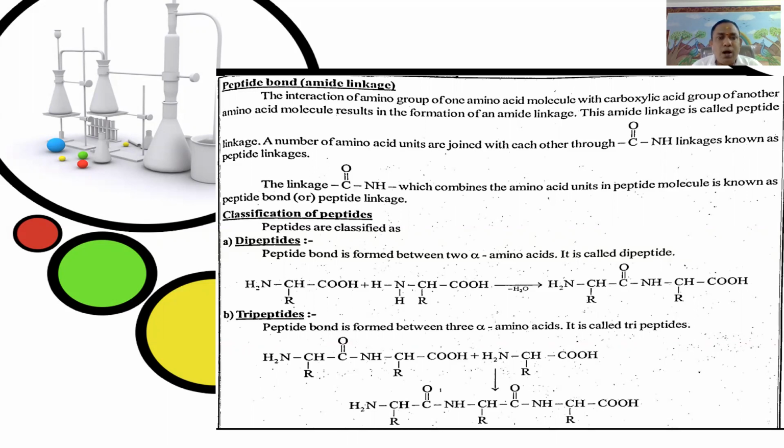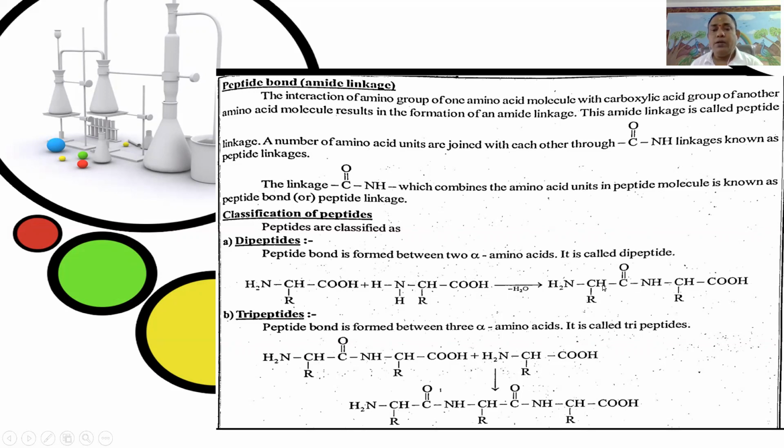A peptide bond formed between two alpha amino acids gives a dipeptide. For example, RCHNH2COOH plus RCHNH2COOH, with removal of a mole of water to form the peptide linkage, gives RCHNH2 C double bond O NH CHRCOOH. It is called a peptide linkage.